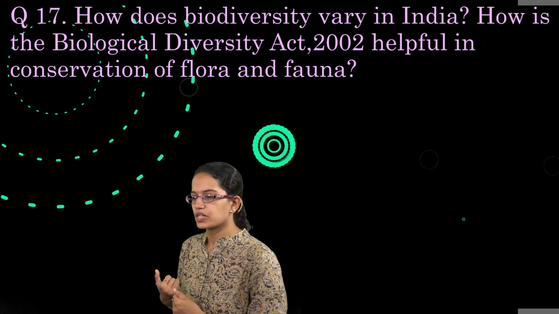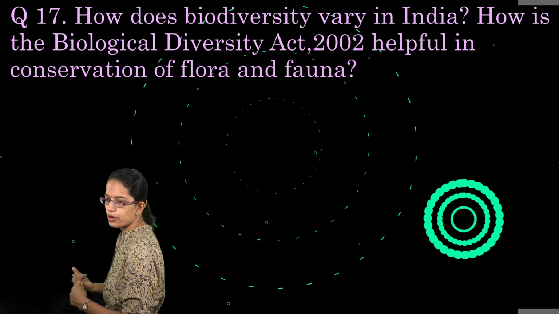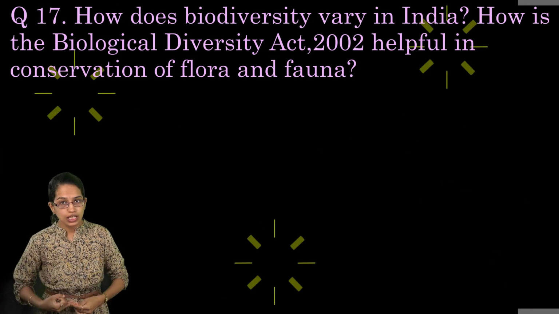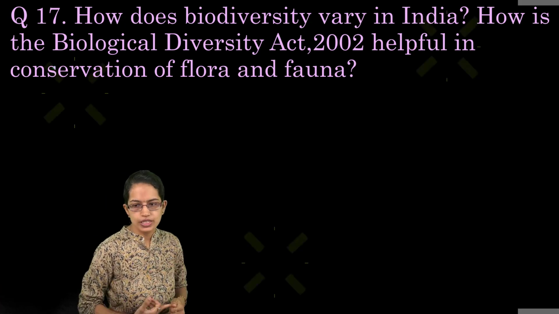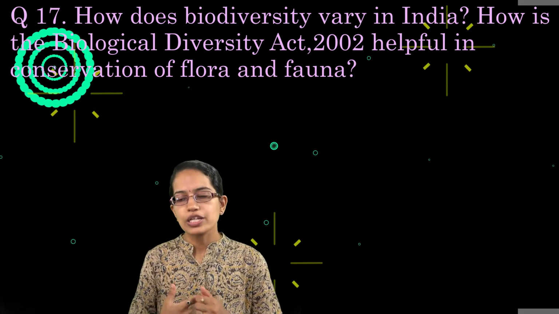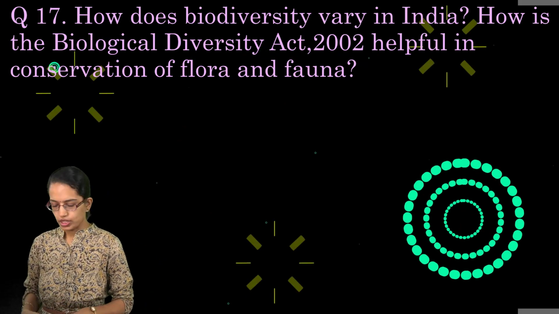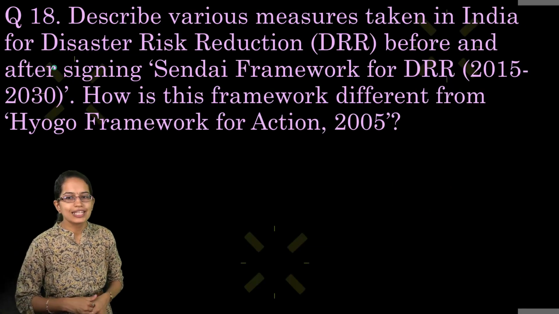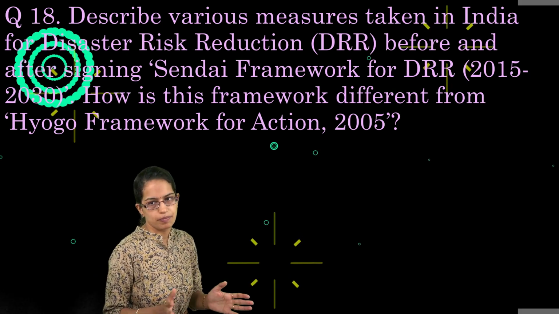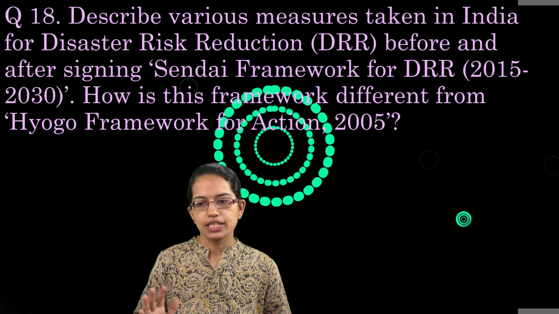So the things that were taken into account were conservation of biodiversity, talking about sustainable issues, the major components of biodiversity, talking about equitable sharing of the resources that are there, and percolation of the knowledge, which is very, very important.